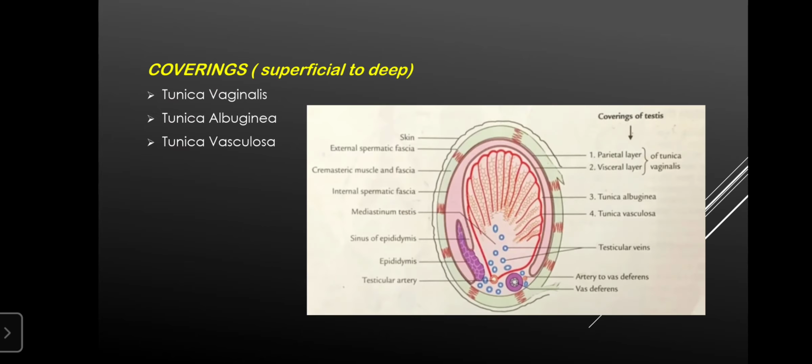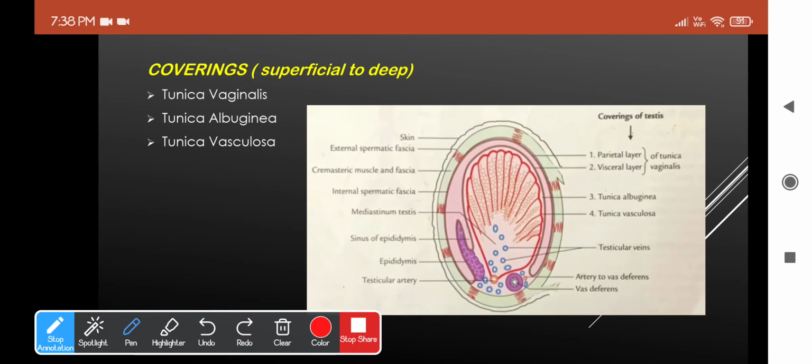Going for the next layer, that's called the tunica albuginea. This tunica albuginea is a thick, dense layer of fibrous tissue. See, this is the tunica albuginea, which is this part.